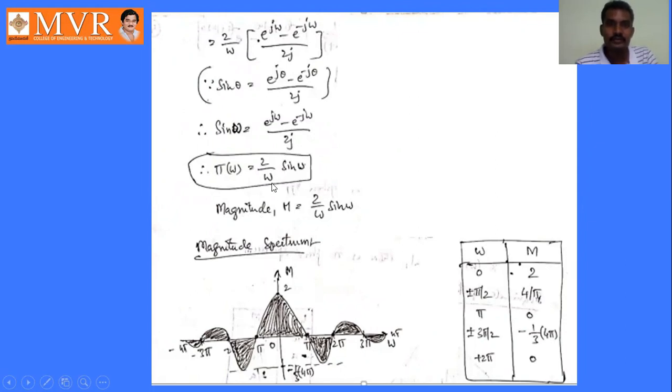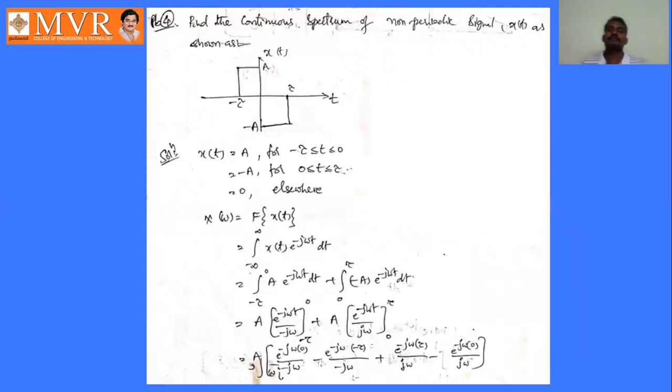Since there is no imaginary term here, there is no phase spectrum. So we only have the magnitude, that is magnitude M equal to 2 by omega into sin omega, right? By simply substituting the omega values in this magnitude expression, we will get the magnitude spectrum like this. Okay, next we will go for the next problem.